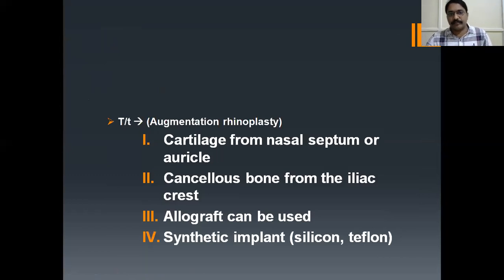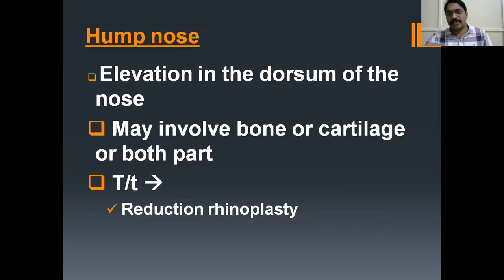The depression. Okay, how do you treat it? By augmentation rhinoplasty. You have to take cartilage either from the nasal septum or auricle, or cancellous bone from the iliac crest, or even an allograft can be used to cover that depression. Synthetic implants like silicone and Teflon can also be used. It's called augmentation rhinoplasty.